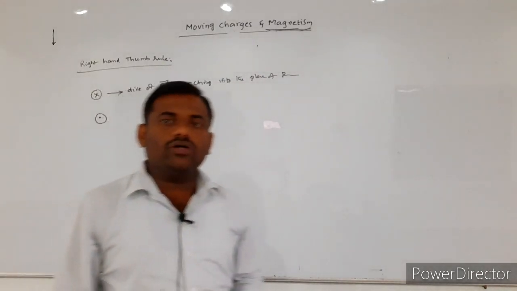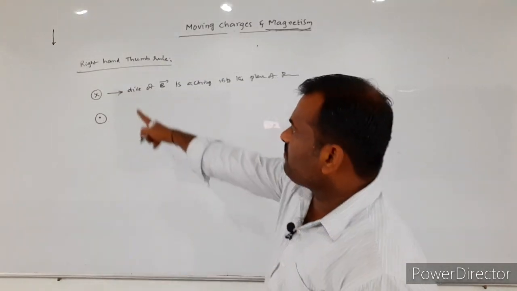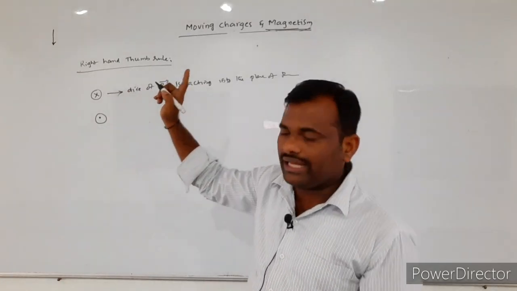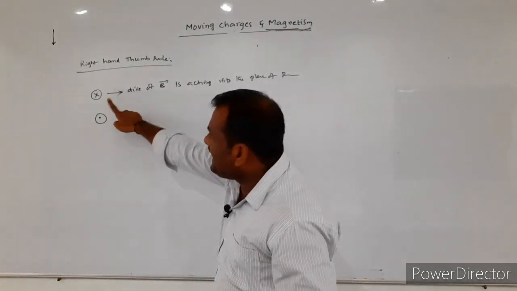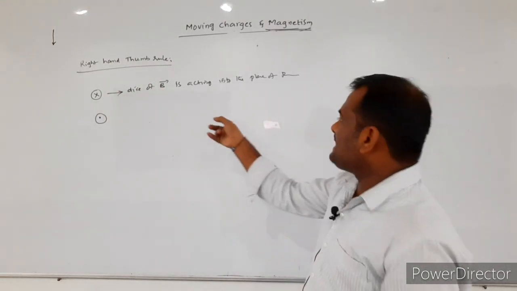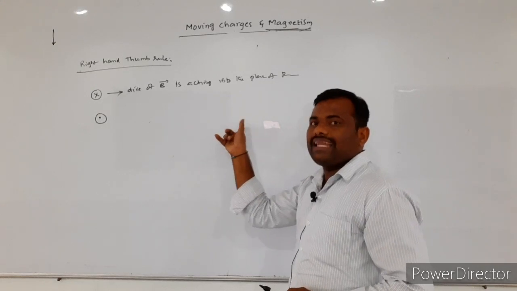Whenever in your textbooks or in questions you find the cross symbol, it is denoting the direction of the magnetic field which is acting into the plane of the paper.